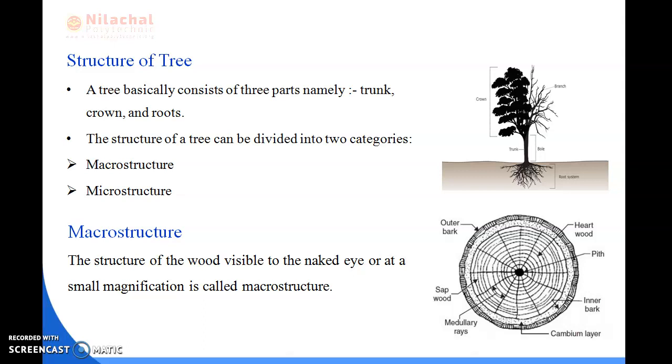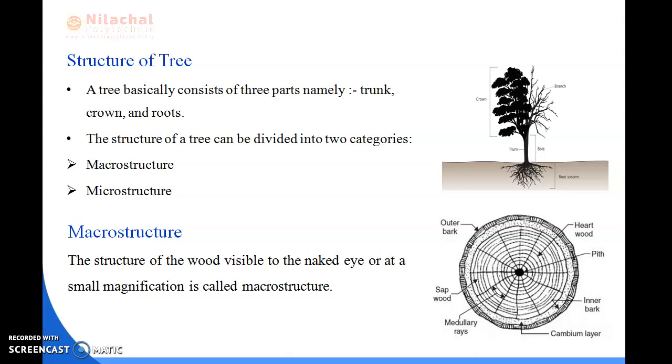As I have discussed, in the structure of the tree there are three main parts, that is trunk, crown and roots. Here you can see the diagram: first is the crown, this is the roots and this is the trunk. And this is the branch part of the tree. The structure of the tree is divided into two categories. First is macrostructure, second is microstructure.